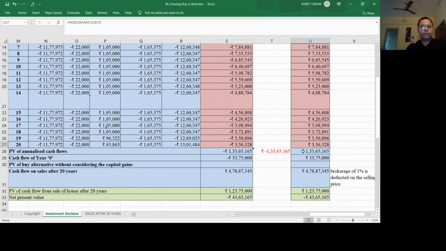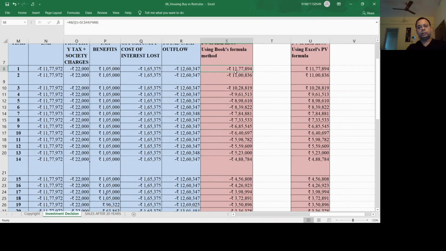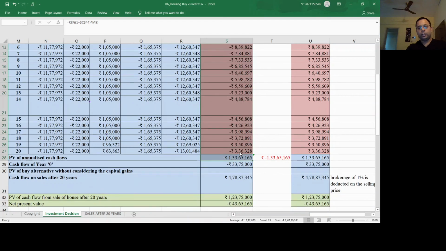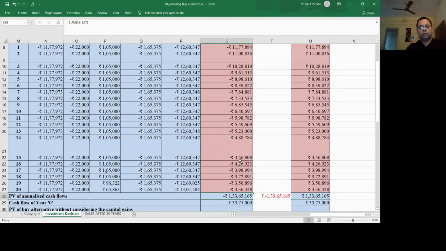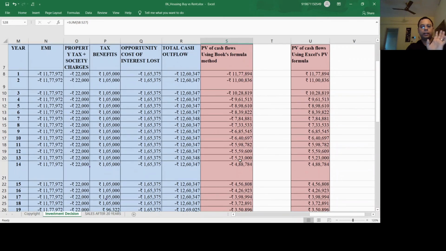So basically what has happened is the annualized value of the cash flows, the present value. In total, if I have to give this much money in 20 years, either I pay this money yearly, or at a 7% interest I have the money today. So this is about 1.33 crores that I have in my bank account, and it is giving me 7% interest. With that money I'll be able to make these payments every year.